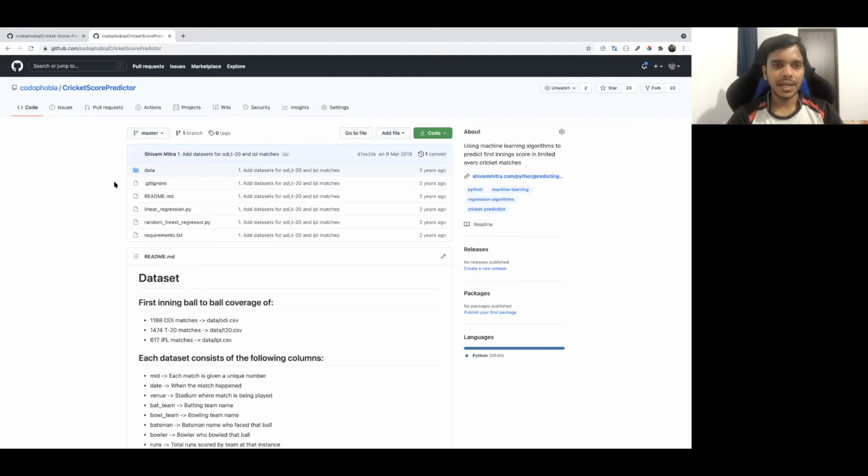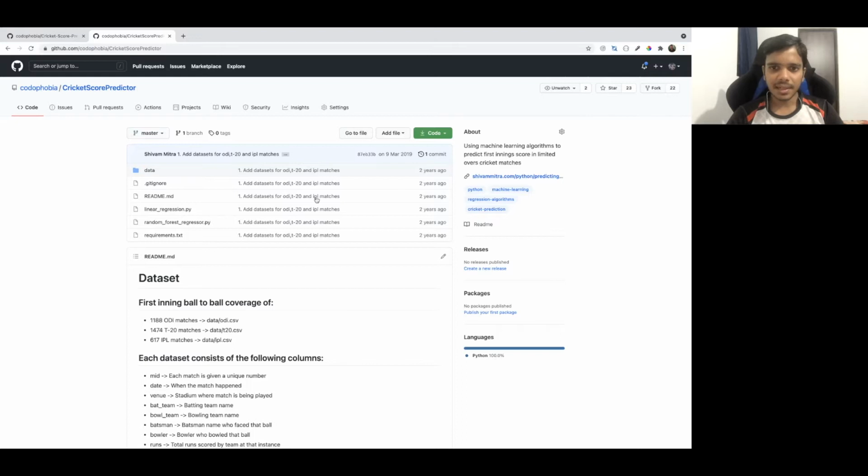So in this video, I'm going to discuss this cricket score predictor code that I wrote a long time back, about 2 years ago. This code was written for predicting the first innings score in limited over cricket matches. Like you would have seen in cricket matches, they show what the target score will be. Using this, you can predict the final score in the first innings of a team which is batting first. And this can be used for ODI matches, IPL matches, T20 matches.